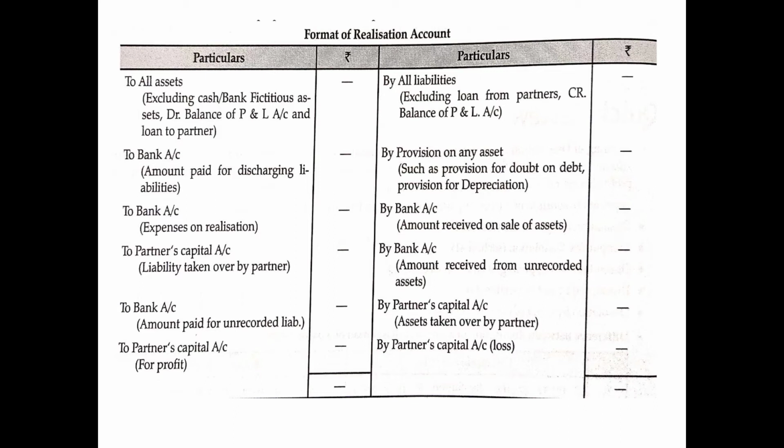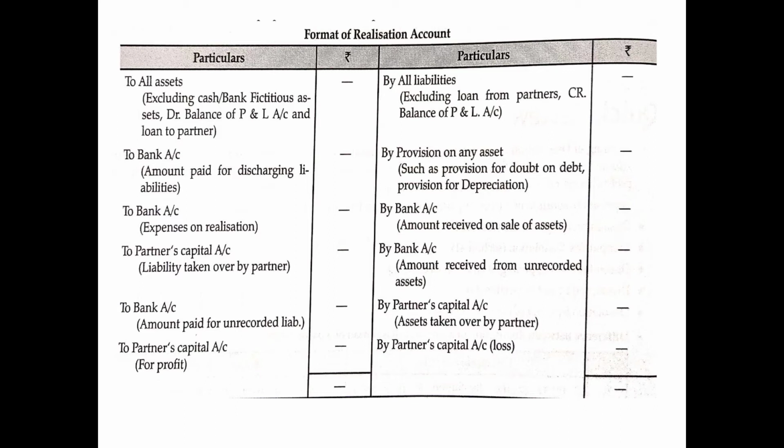Later on you will study that whenever any provision is deducted from the asset on the asset side of the balance sheet, and when we transfer the asset to the realization account, the asset will be transferred at its book value without deducting the provision, and then the provision will be transferred as a liability separately.